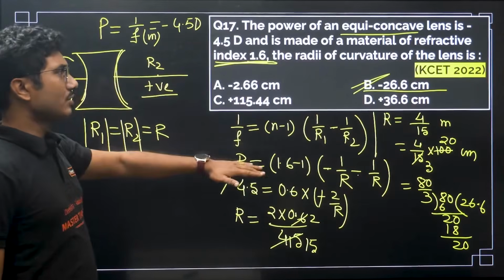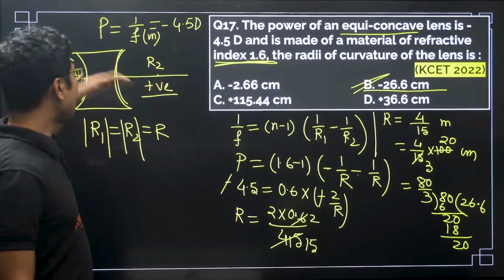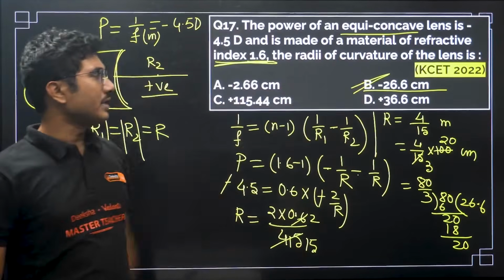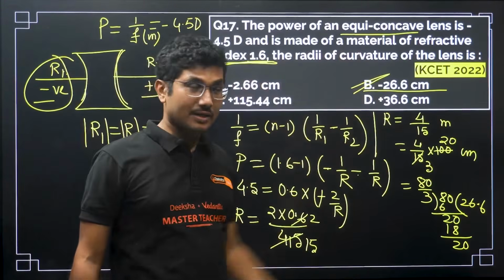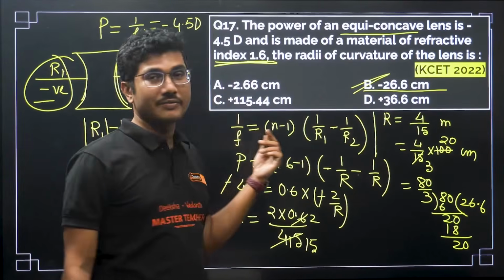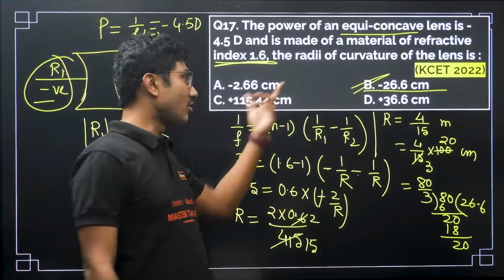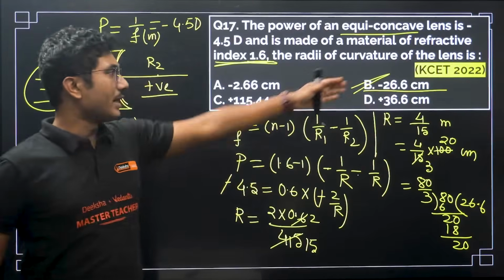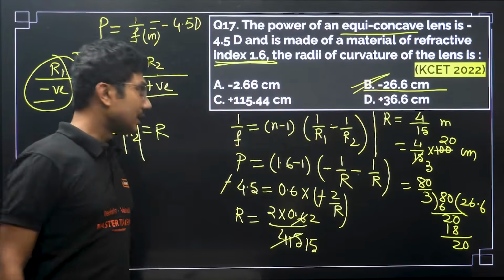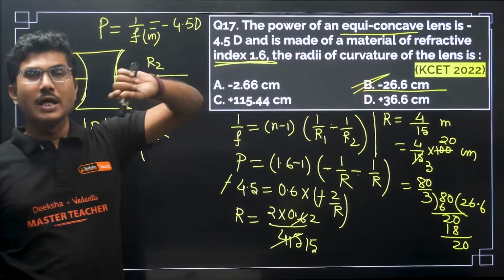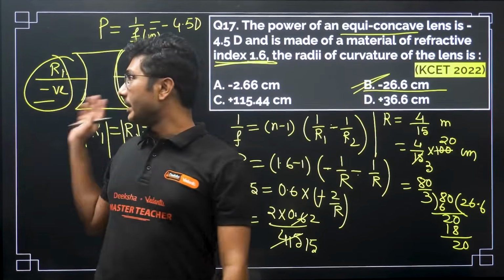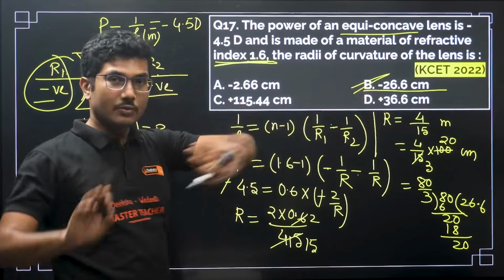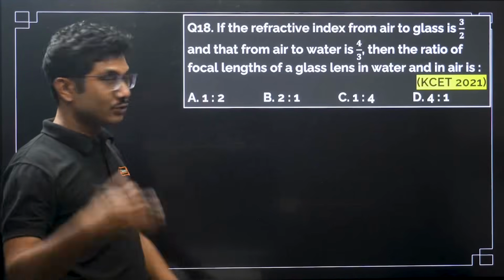If it is on R2, then it will be positive. If it is R1, then it will be negative. So there is one small mistake in this question, that they have not mentioned which R they are calculating, or what they should have given is the magnitude of the radius of curvature, not the negative sign. As there is only one negative sign, this is clearly answerable. Otherwise, if minus and plus both were given, you could not differentiate whether they are asking R1 or R2, and both should have been correct. But here only one correct answer is given, that's why there was no controversy regarding this question.